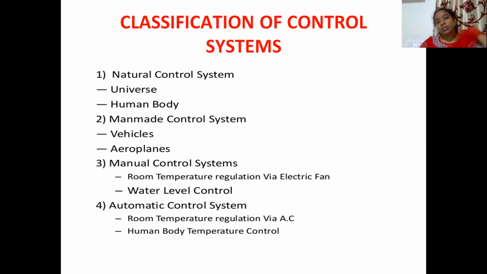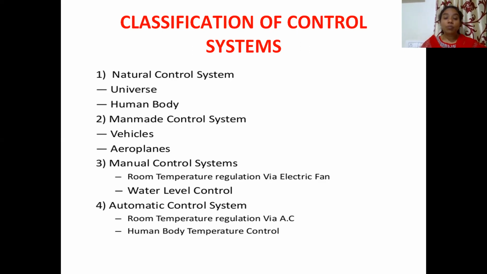Next one is the man-made control system. Vehicles and aeroplanes are the best examples of man-made control systems. Next come the manual control systems: room temperature regulation through an electric fan. Next, water level control. This is a manual control system.